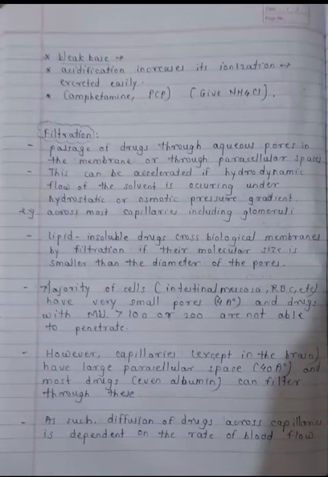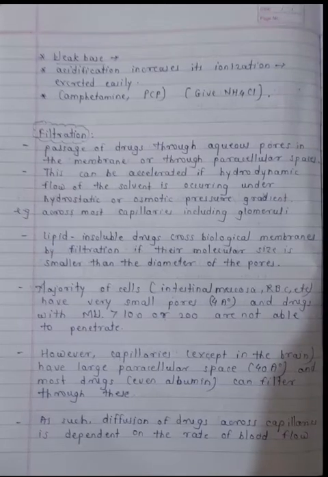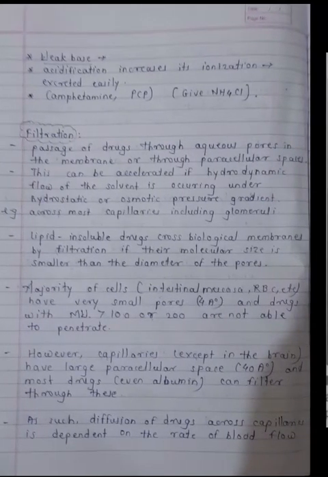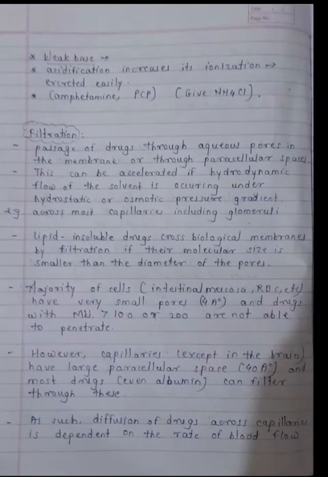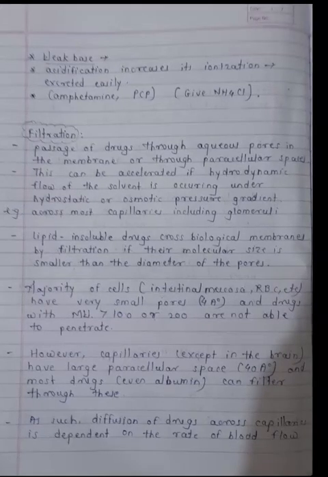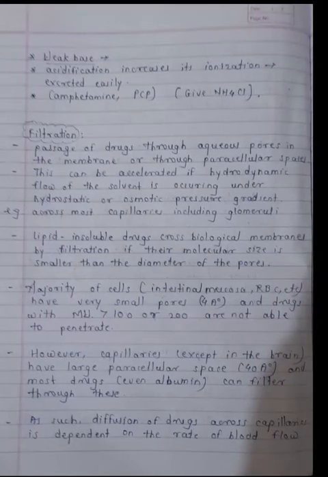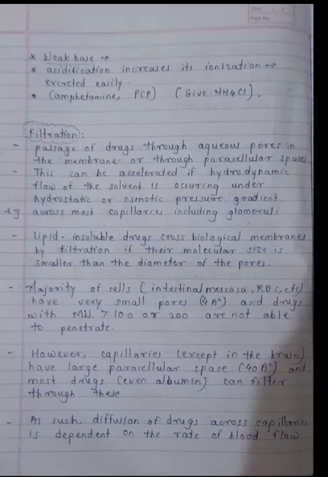Now the filtration. This is the passage of drugs through aqueous pores in the membrane or through paracellular spaces. This can be accelerated if hydrodynamic flow of solvent is occurring under a hydrostatic or osmotic pressure gradient. Example, across most capillaries including glomeruli.